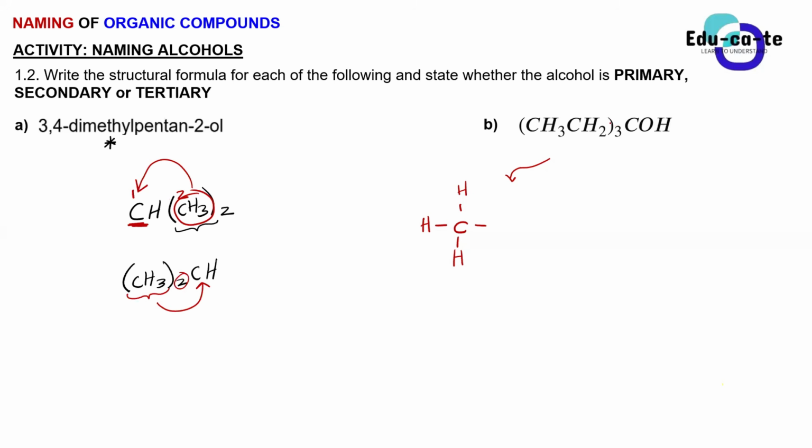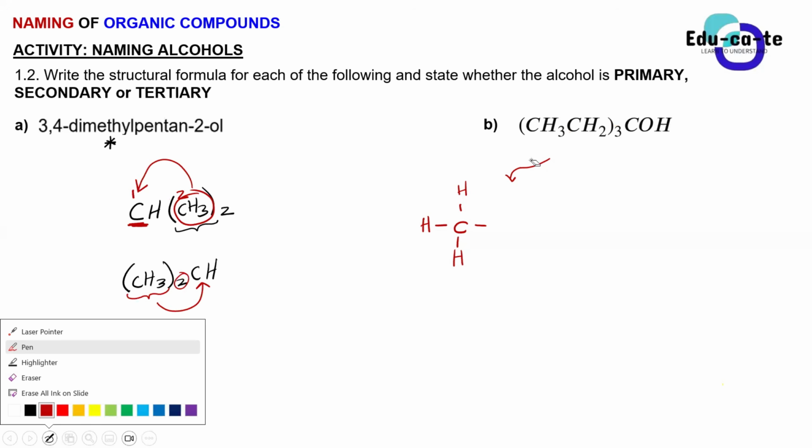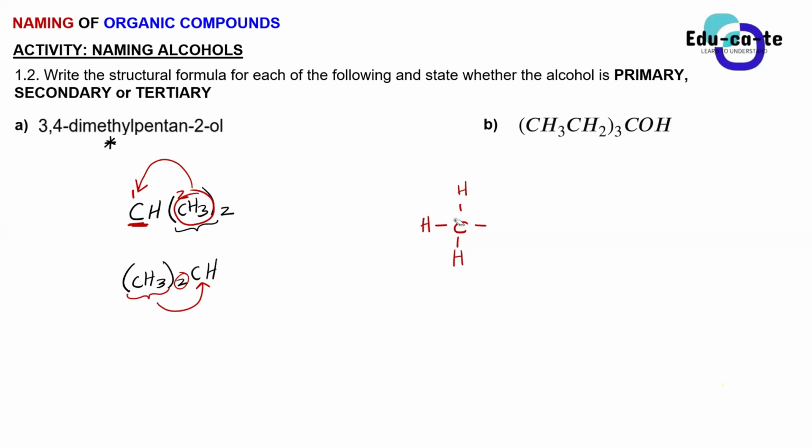Do the same interpretation here and tell me what the brackets mean. Sam, not anyone else. Okay, sir, we are going to have 3 branches on the first carbon. Yes, 3 branches. What is enclosed in the bracket? What is the branch here? What is the name of the branch?